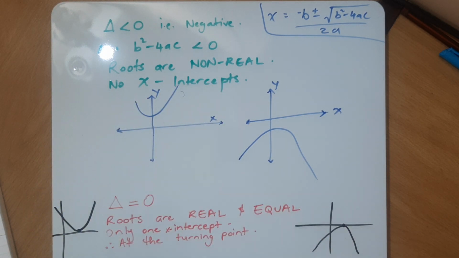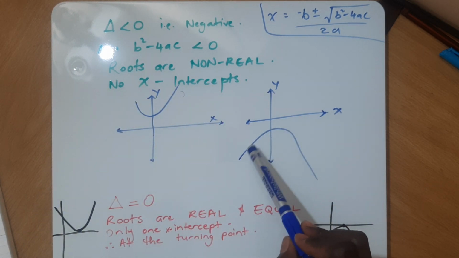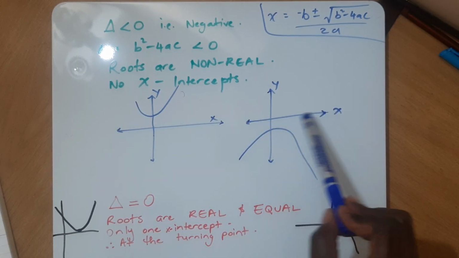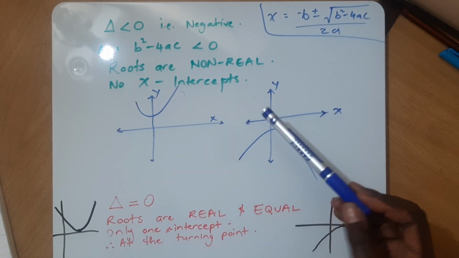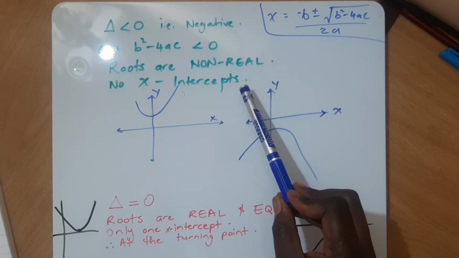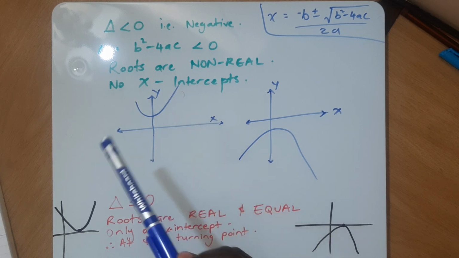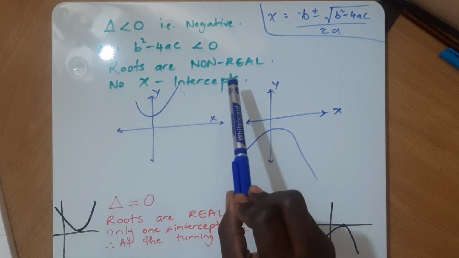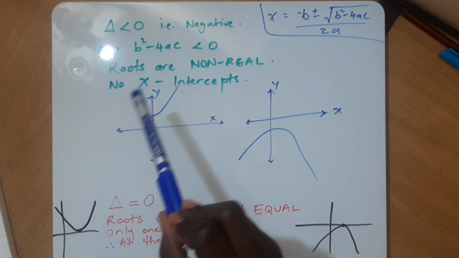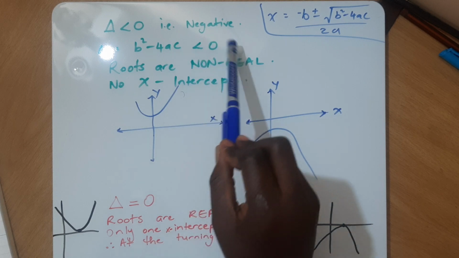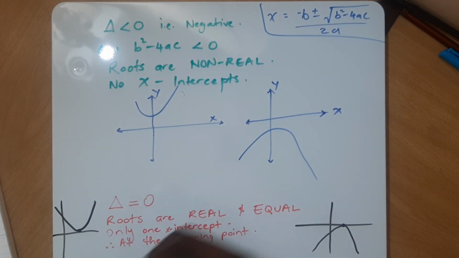There are no x-intercepts. The graph cannot cross the x line. So that's why the nature of the roots of such a graph is that the roots are non-real and there's no x-intercept because the value is less than 0, right? That's one of the natures of the roots.